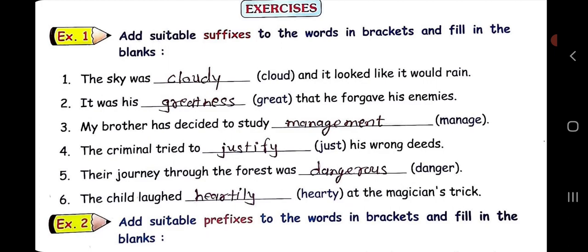Number 2, it was his blank that he forgave his enemies. The word is great. Then we will add ness, greatness. It was his greatness that he forgave his enemies.